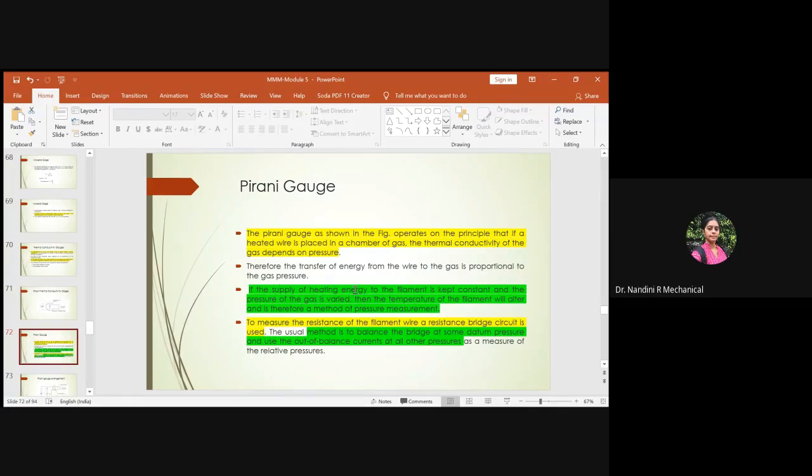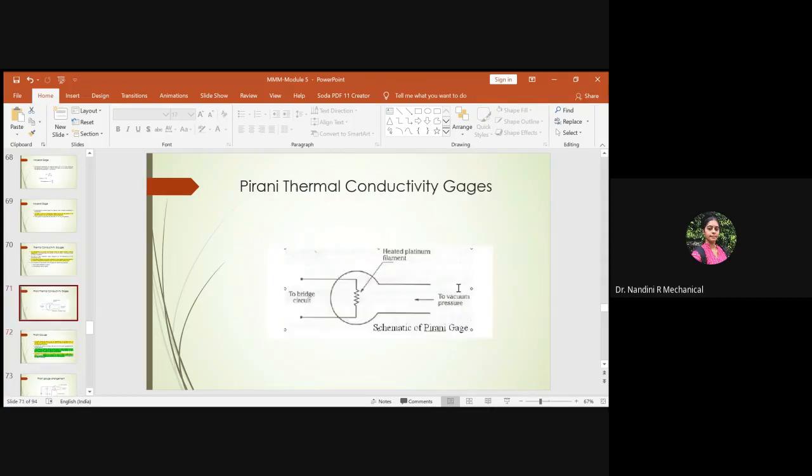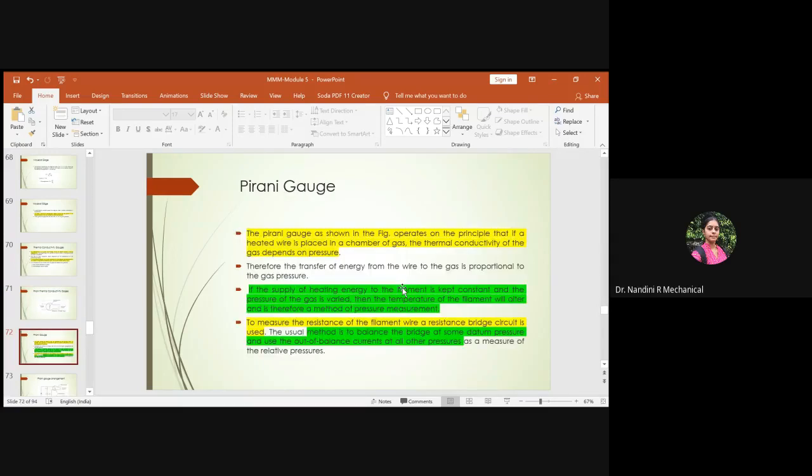If the supply of heating energy to the filament is kept constant, suppose you have heated the filament to a particular temperature and you maintain a consistent amount of heating, and only keep varying the pressure of the gas. Then the temperature of the filament will alter, and this is therefore a method of pressure measurement.